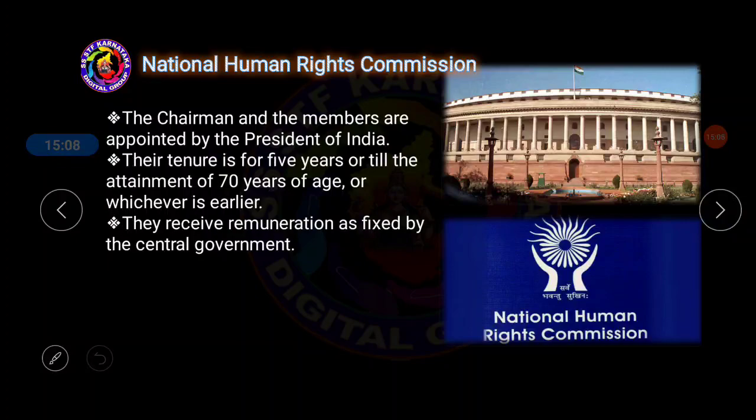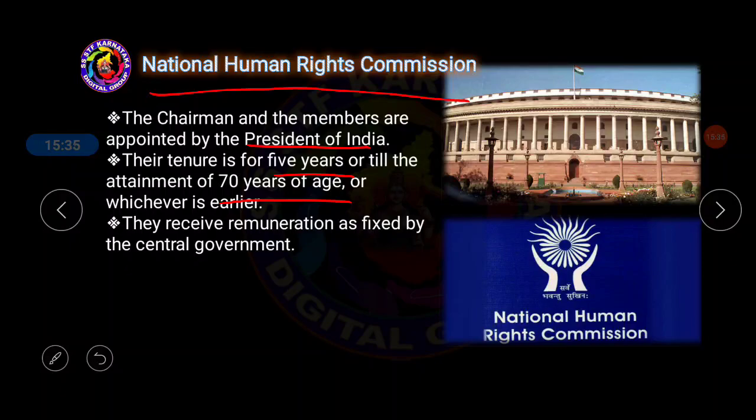Next one, the chairman and members are appointed by the President of India. This is quite interesting. Who will appoint the chairman and members of the Human Rights Commission in India? Here, Human Rights Commission means the National Human Rights Commission. They are appointed by the President of India, and their tenure is only 5 years or till the attainment of 70 years of age, whichever is earlier.